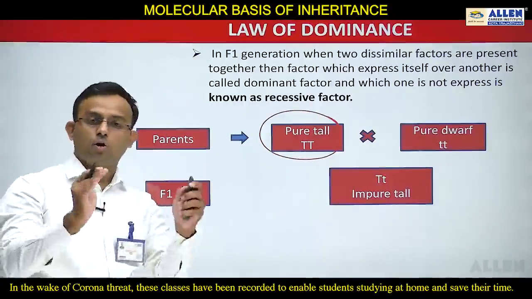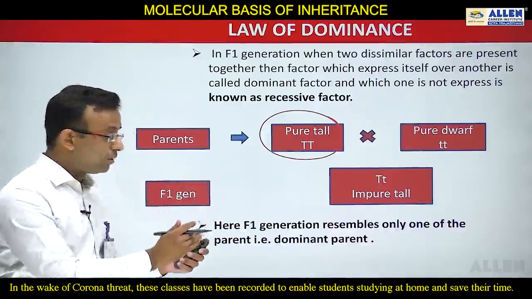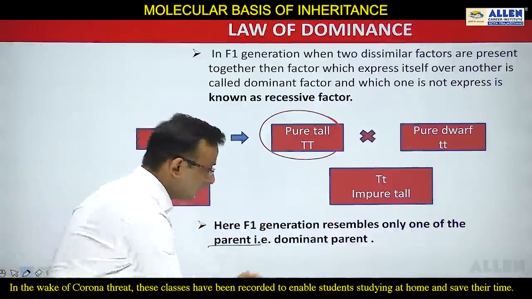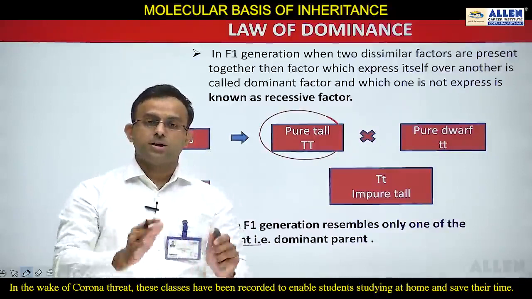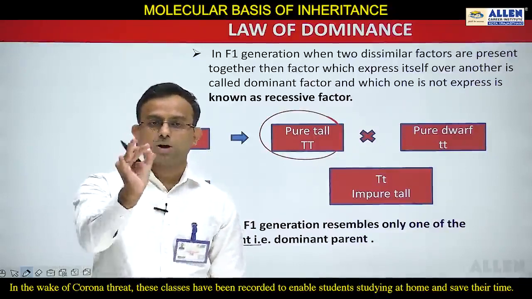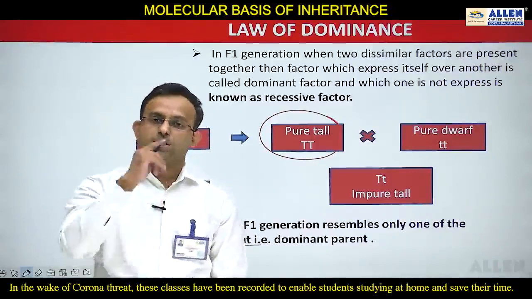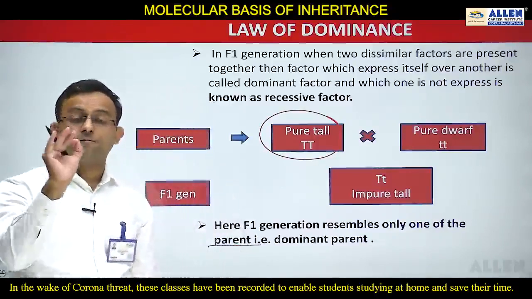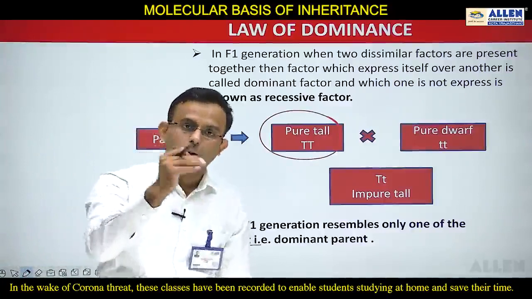So this is all about the law of dominance. We can also say that here the F1 generation resembles only one of the parents, that is the dominant parent. So always remember, what do you mean by the conclusion of dominance? In the F1 generation, the allele which is going to express is known as the dominant allele. The one which is not going to express itself is the recessive allele. In dominance, the F1 generation resembles only one of the parents, and that parent should be the dominant parent.